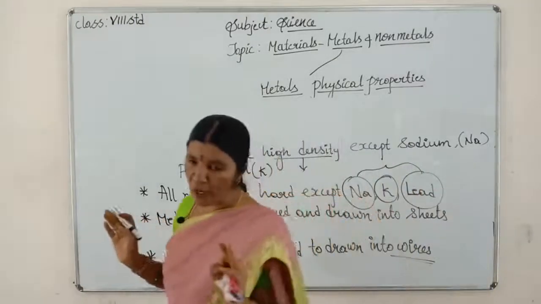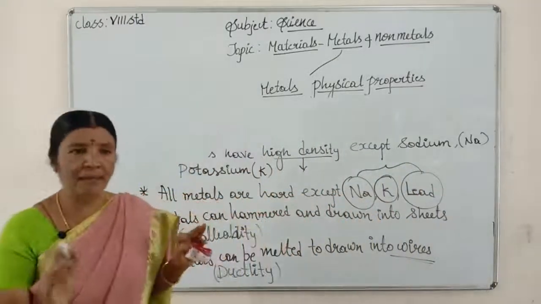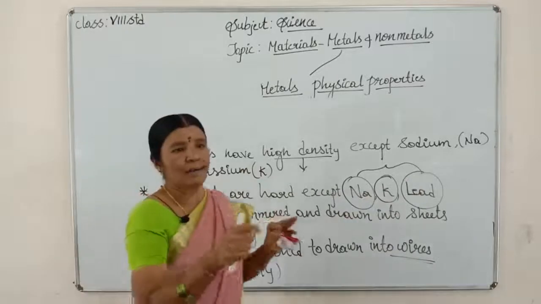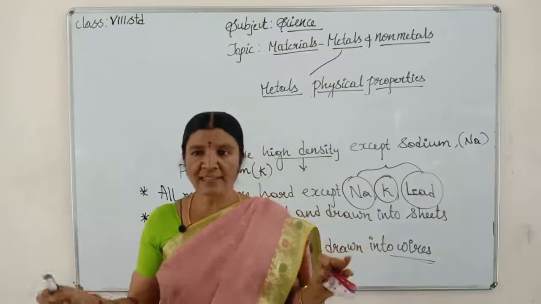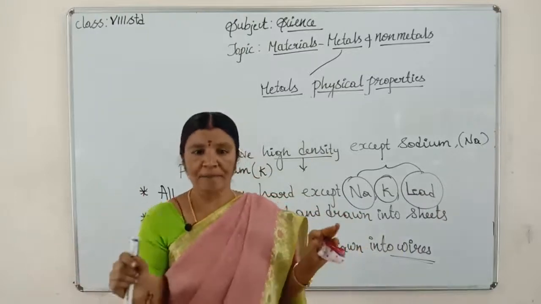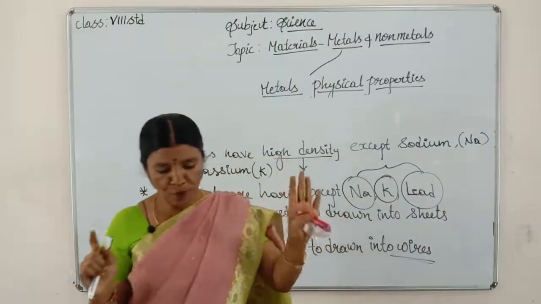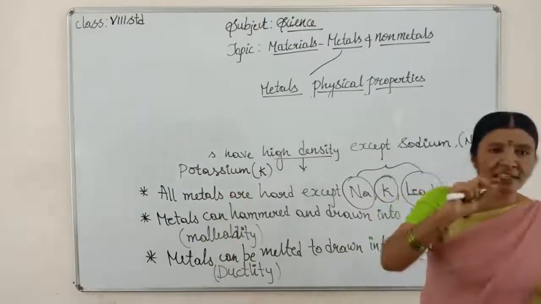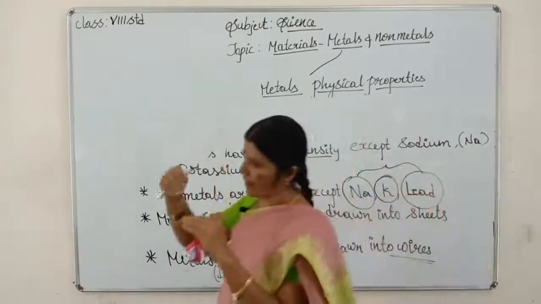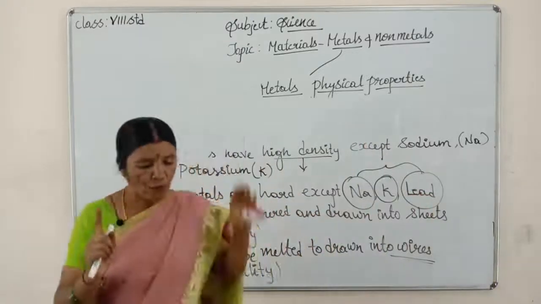Now the fourth point is metals can be hammered and drawn into sheets. That property we call malleability. That is the fourth point, children. Not only can they be made into sheets, they can even be made into foils, children. Okay, that is the fourth point.